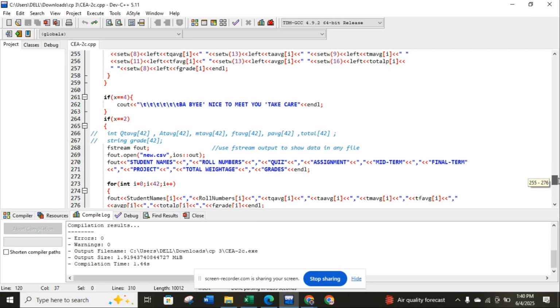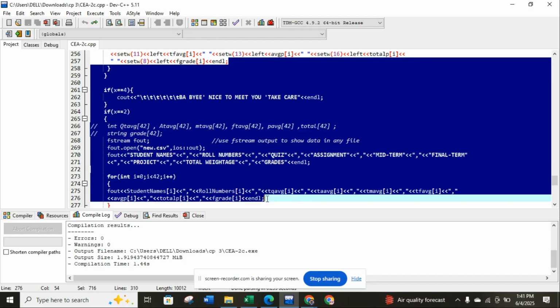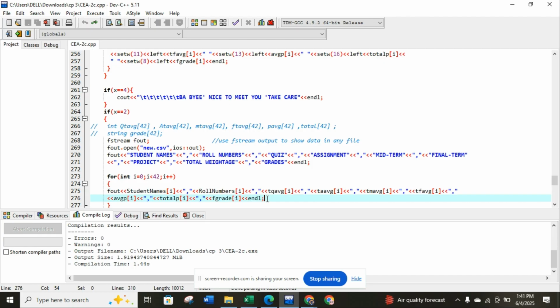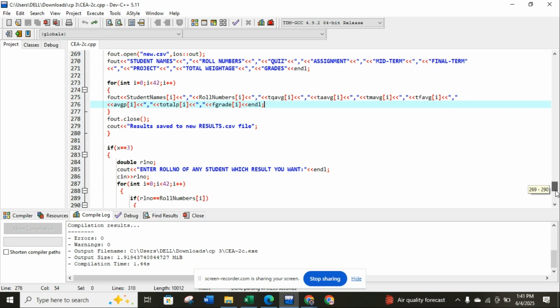After that I generate a CSV file. The option 2 I provided was to save all this data in a new CSV file. So this was all the work I did for the new CSV file. You guys can see, when I run this code, this is all the work done for the new CSV file. This for loop is used.